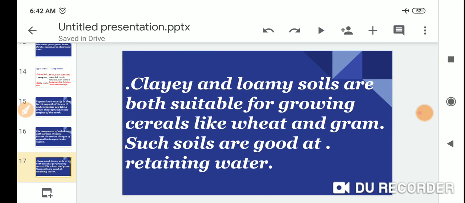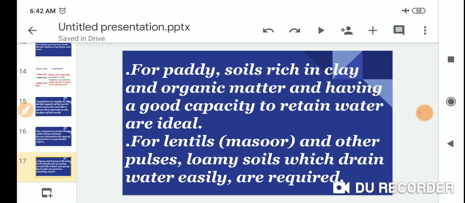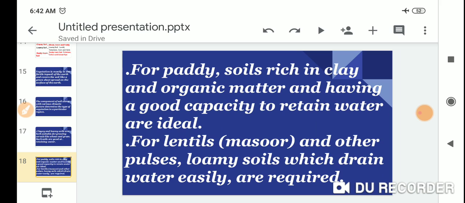Clay and loamy soil are both suitable for growing cereals like wheat and gram. Such soils are good at retaining water. For paddy, soil rich in clay and organic matter and having a good capacity to retain water is ideal.